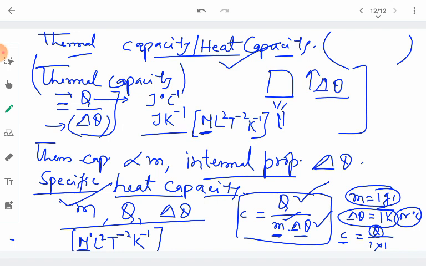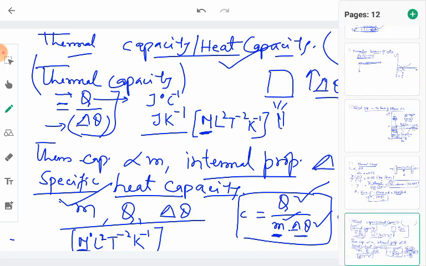The change in the temperature also affects the specific heat capacity of a material. But in the case of solids, the change in specific heat capacity due to the temperature is very, very small. Therefore, we do not consider the effect of temperature on the specific heats during the calculation.